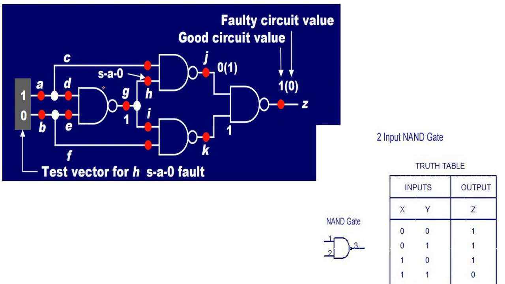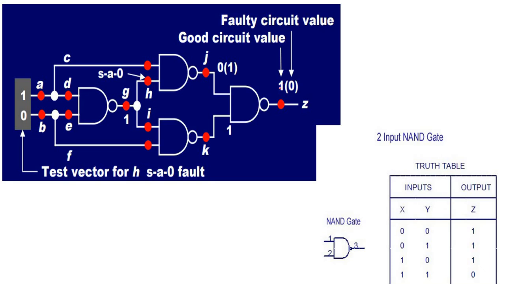What is the output here? Output is equal to 1. So 1 is applied here and 1 is applied here. So this is nothing but 0. 0, 1 is nothing but 1. And here this is nothing but 1. 1, 1 is nothing but 0. Okay, first one: this is 0, this is 1, which means output is equal to 1.